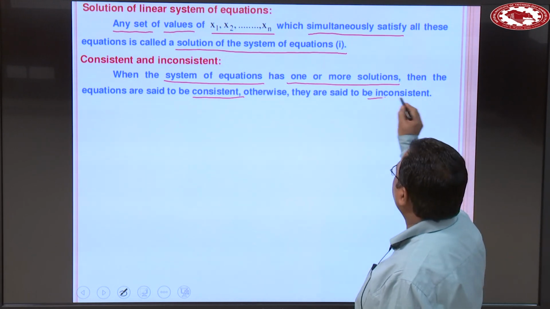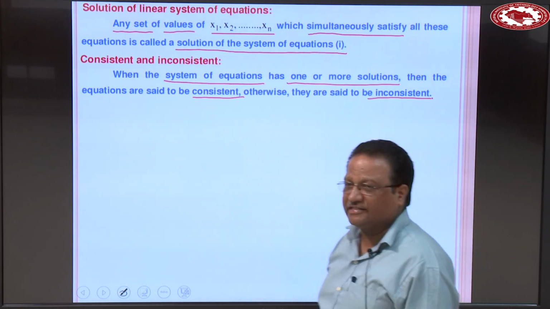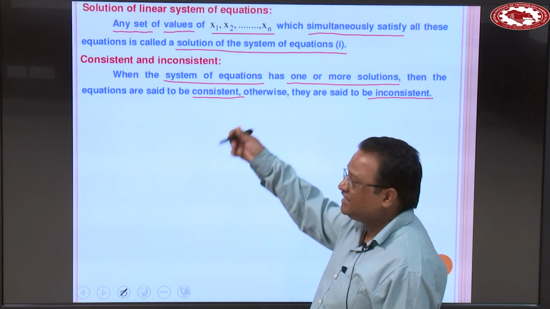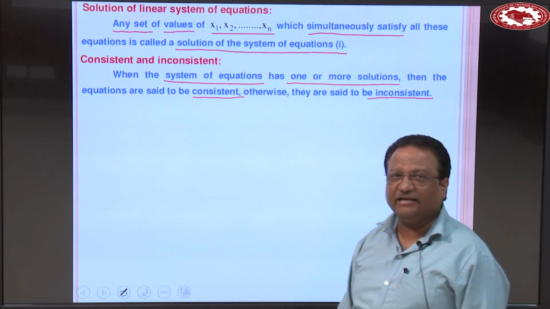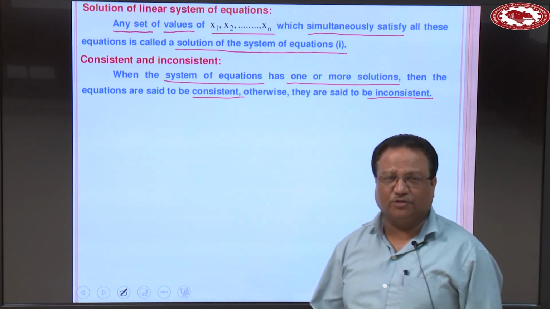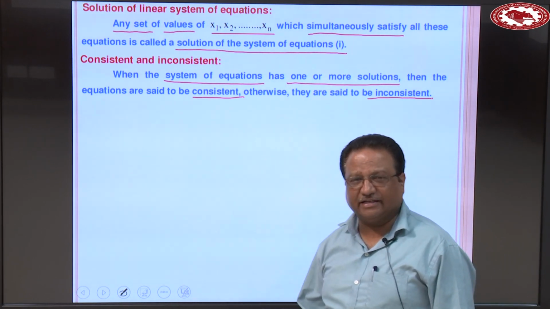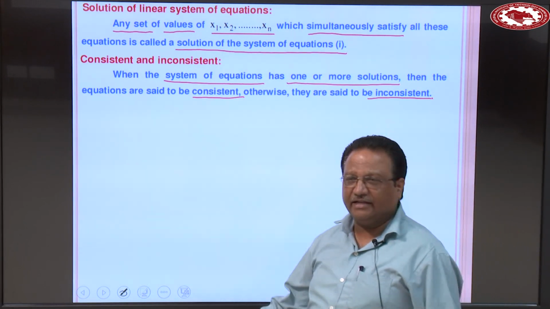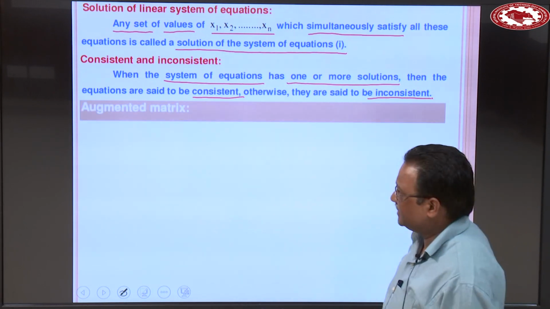Otherwise they are said to be inconsistent. Inconsistent means a solution does not exist, and consistent means a solution exists. If we have no solution, the system is said to be inconsistent.